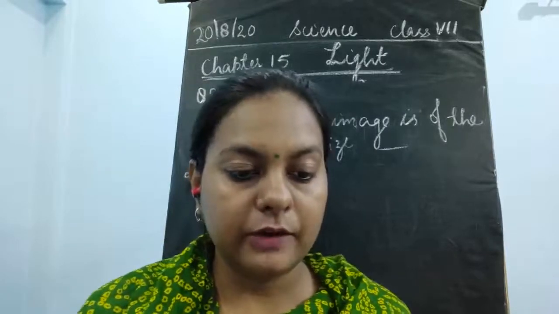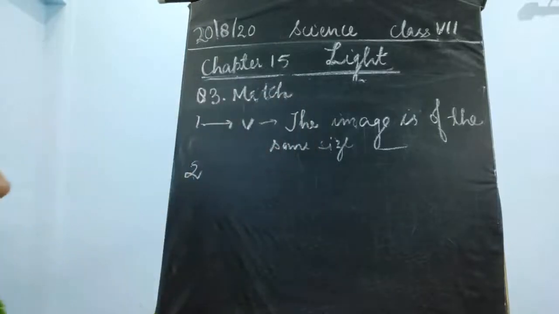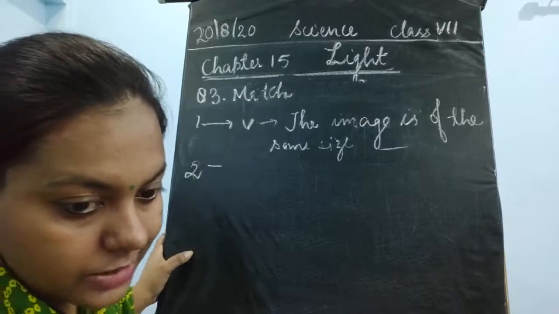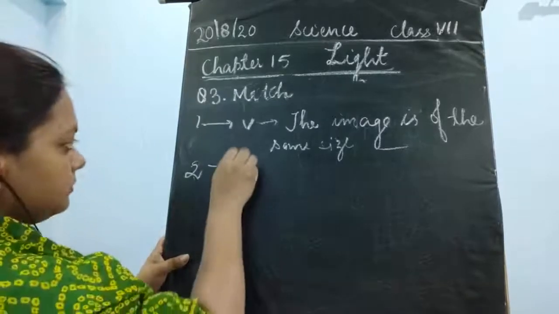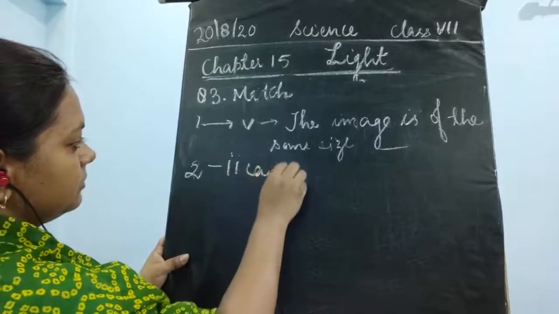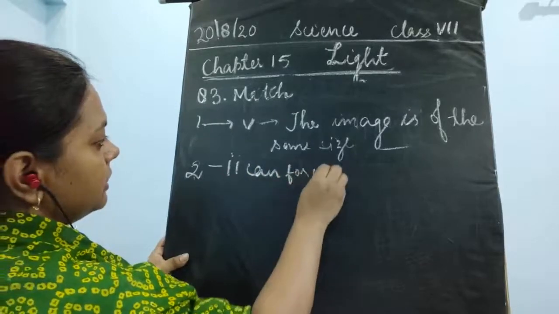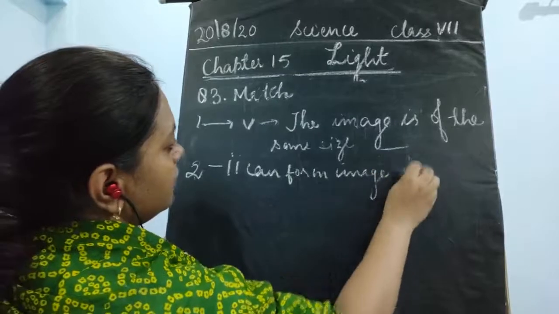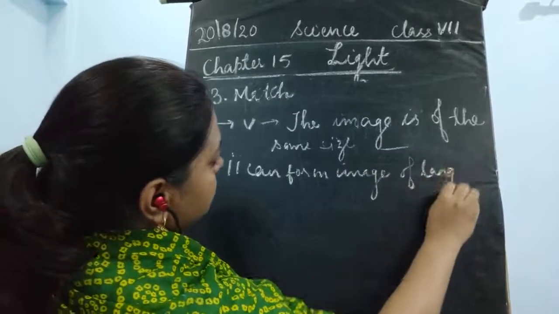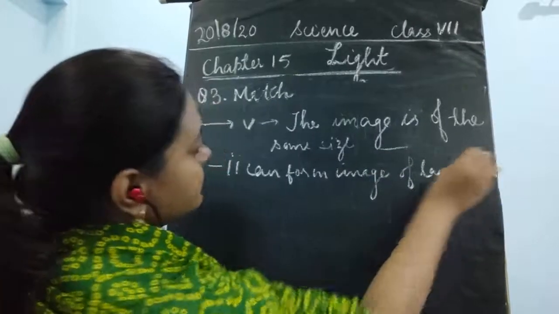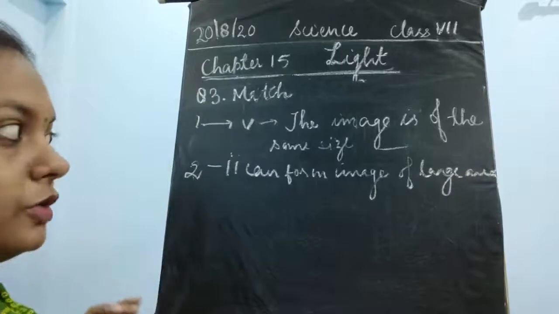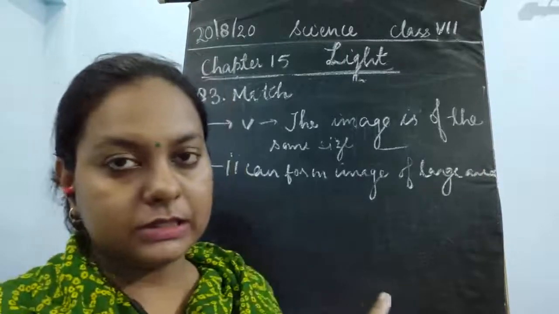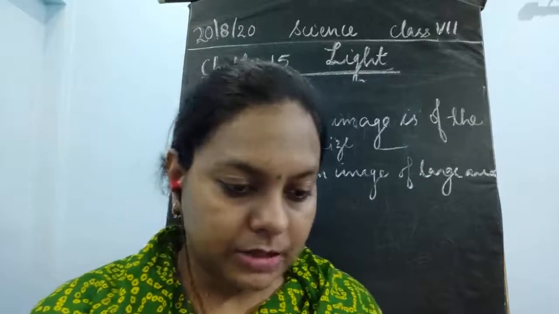So for the second, you are going to match with the second: can form image of large area. Please write down the correct answer. The second option is the only correct one.